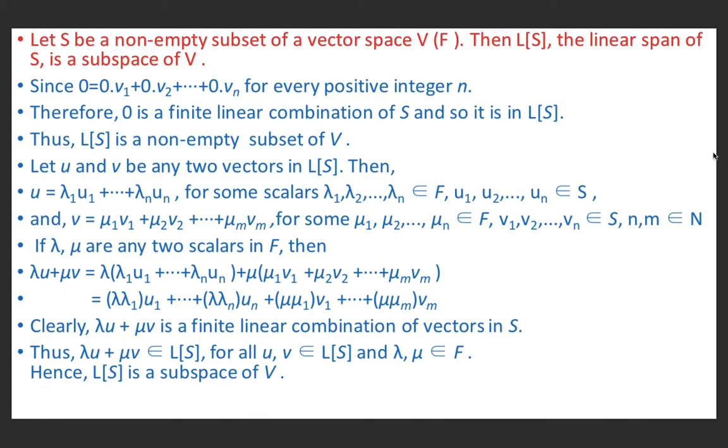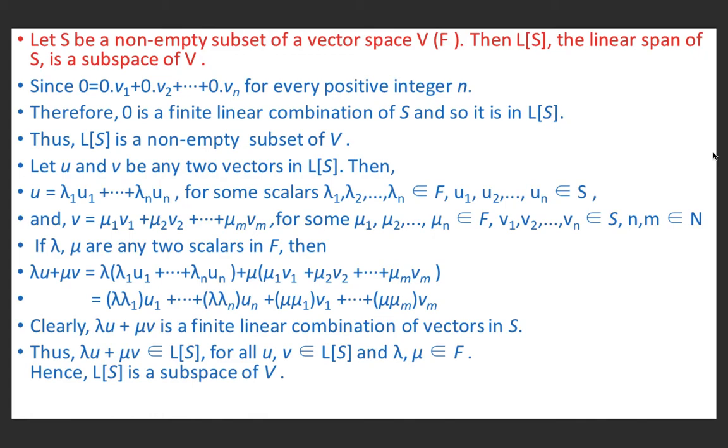If lambda and mu are any two scalars in F, then we may write lambda u plus mu v equal to, if we substitute the value of u and v, lambda into (lambda 1 u1 plus ... plus lambda n un) plus mu into (mu1 v1 plus mu2 v2 plus ... plus mu m vm). If we multiply the first bracket by lambda and the second bracket by mu, we get lambda into lambda 1 u1 plus ... plus lambda into lambda n un plus mu into mu1 v1 plus ... plus mu into mu m vm.